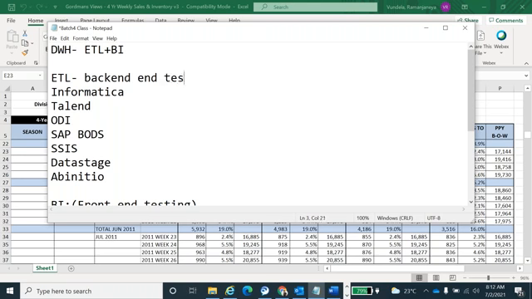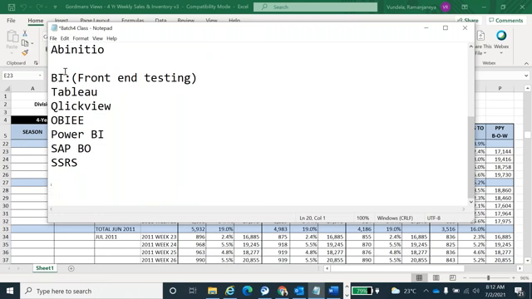Okay, back-end testing. So in the data warehouse it is called end-to-end testing, from scratch to end. That's why data warehouse is nothing but the end-to-end testing. We call it end-to-end testing. Okay. So clear, right? Tools are clear, right? In the market, what are the tools there? So these are the ETL tools and the BA tools.